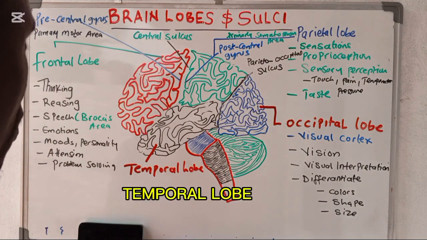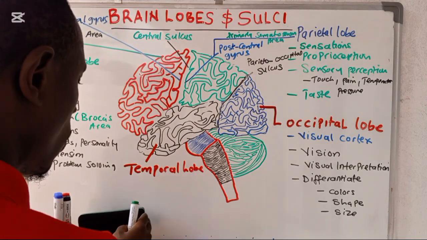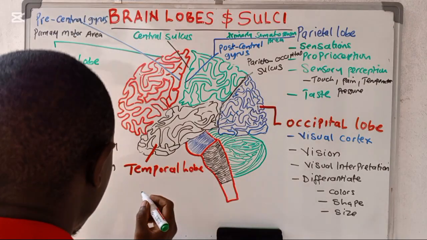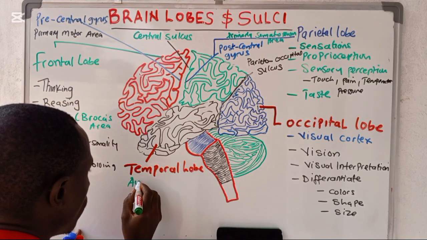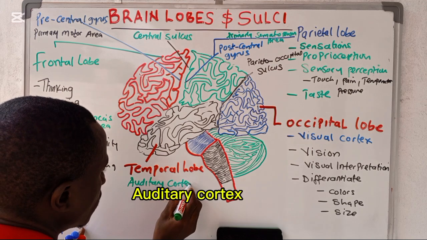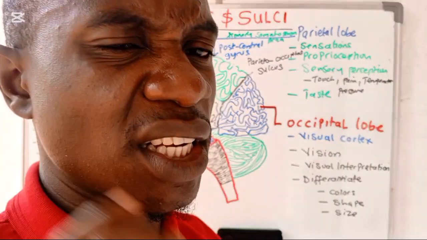This temporal lobe is also very important. What are some of the roles of the temporal lobe? Here we have the auditory cortex. The primary auditory cortex is located in the temporal lobe.